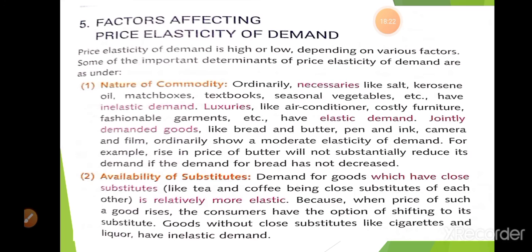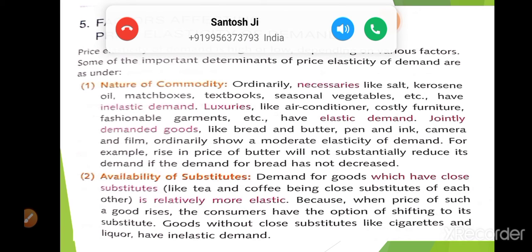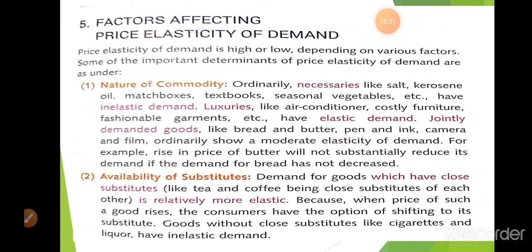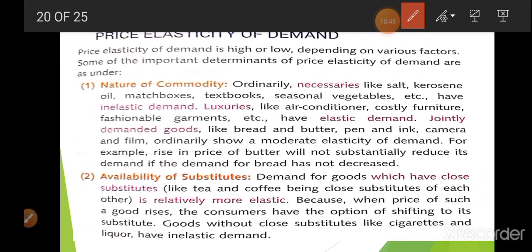Okay. Now, factors affecting the price elasticity of demand. So what are the factors that affect the price elasticity of demand? First is the nature of the commodity. A necessary item is going to have inelastic demand, and a luxurious item is going to have elastic demand.